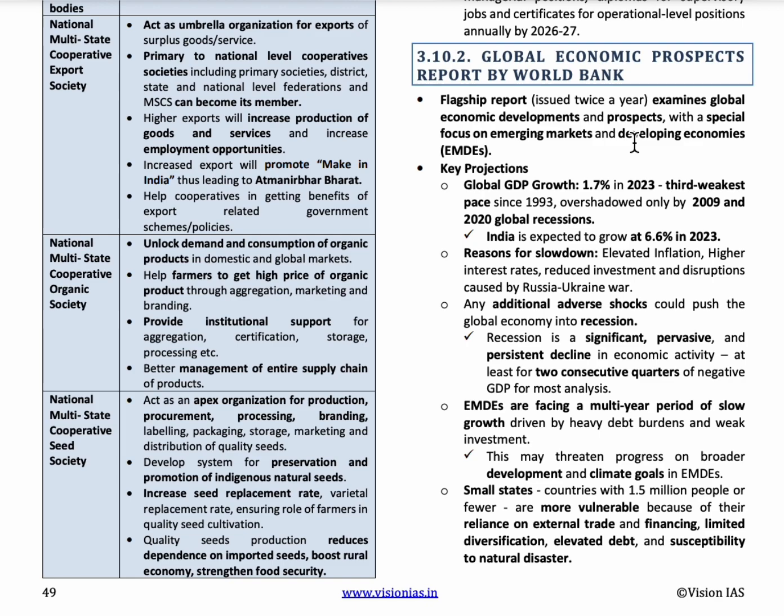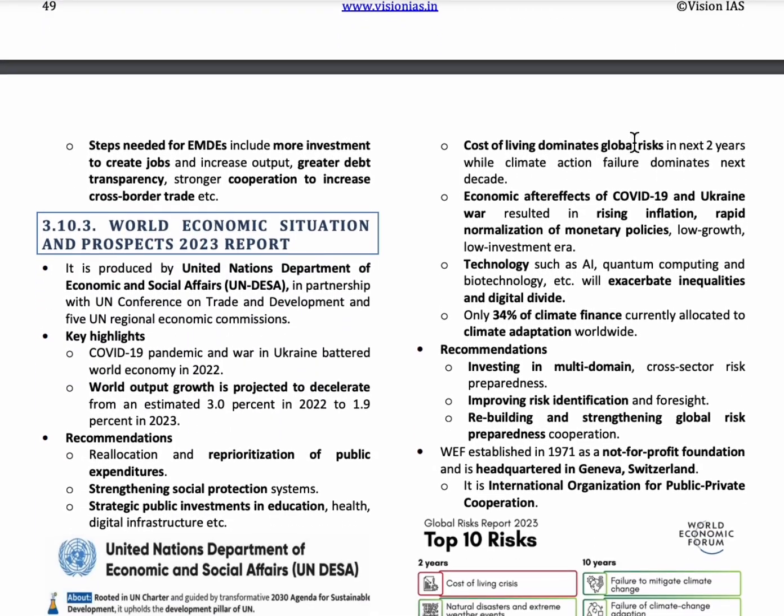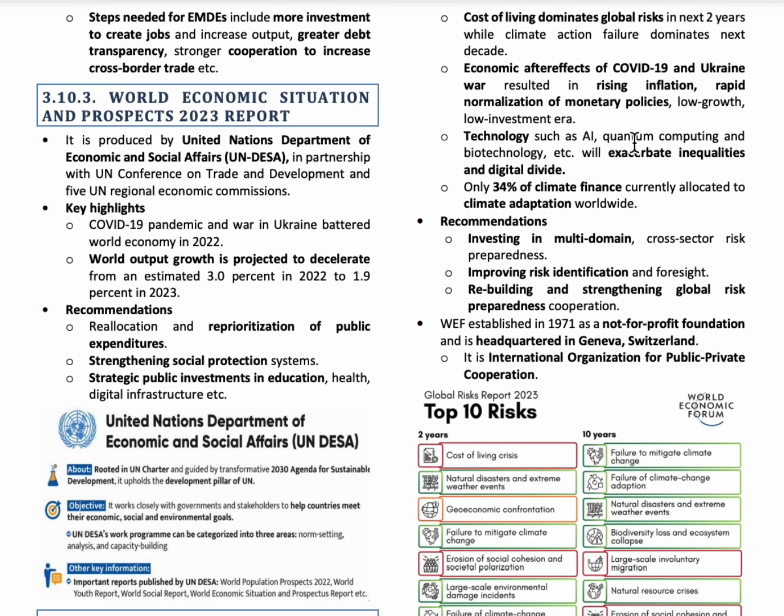The next topic is Global Economic Prospects Report by the World Bank. So, this report specially focuses on emerging markets and developing economies, and it is released twice a year. The next topic is World Economic Situation and Prospects 2023 report. So, it is released by the United Nations Department of Economic and Social Affairs.